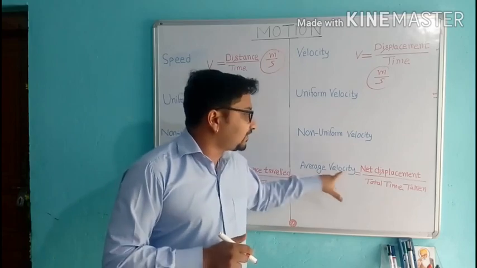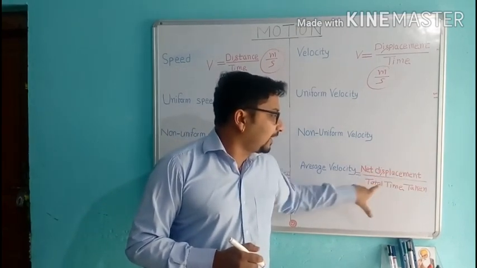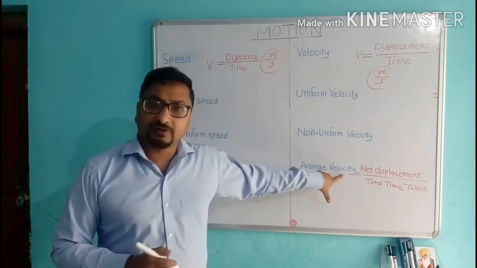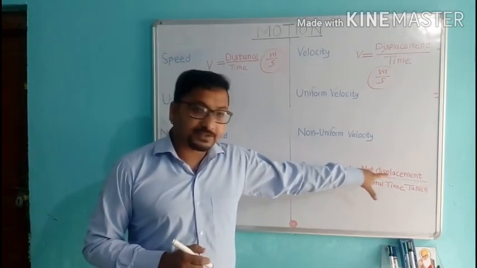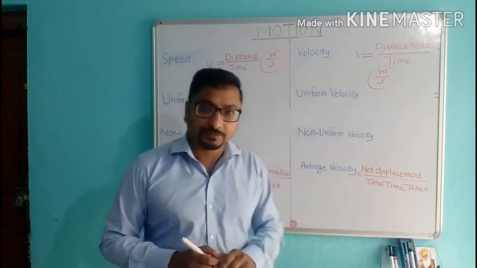Now next, average velocity. Net displacement of an object divided by total time taken gives average velocity.